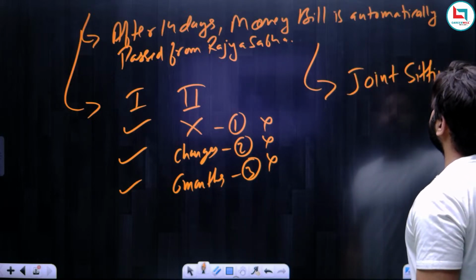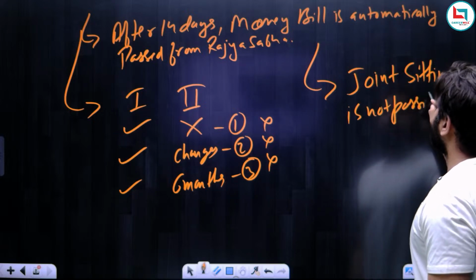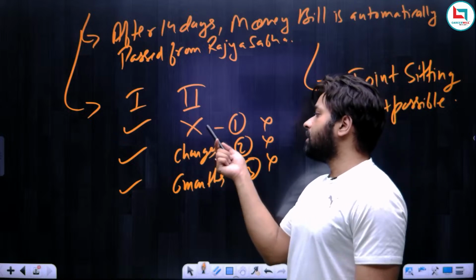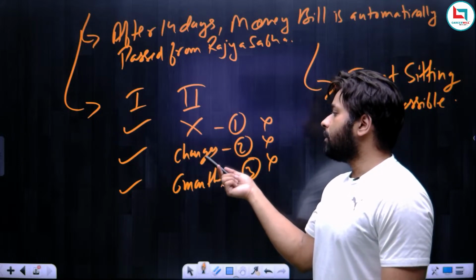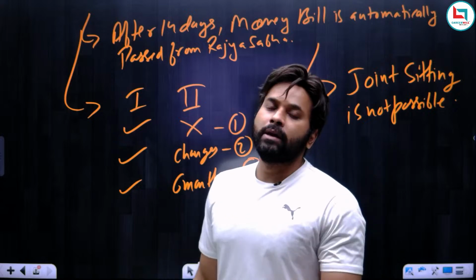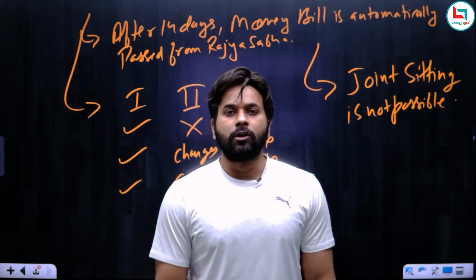Joint sitting is not possible on a money bill. Why? Because Rajya Sabha can neither reject a money bill, nor amend a money bill. It has only 14 days, and after 14 days the money bill will be automatically passed from the Rajya Sabha. So that is why joint sitting is not possible on a money bill.